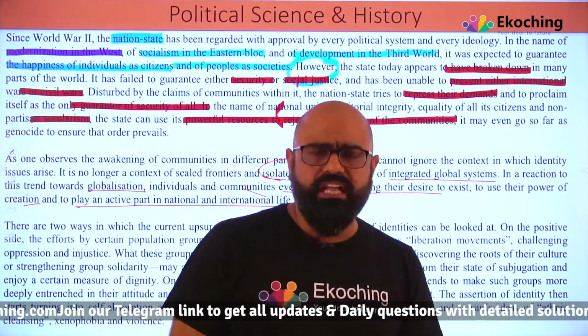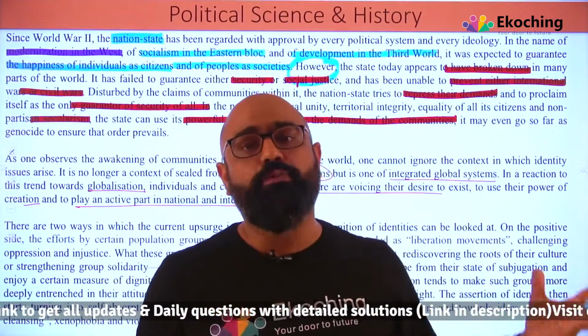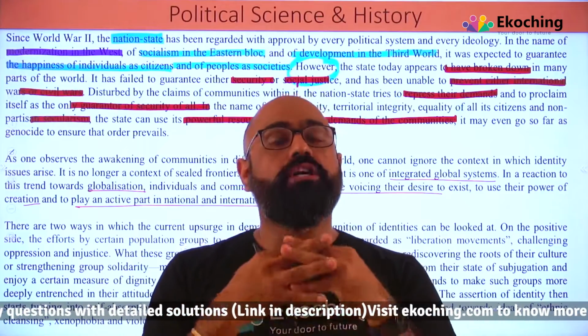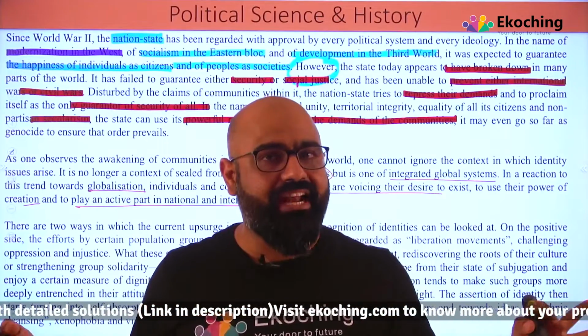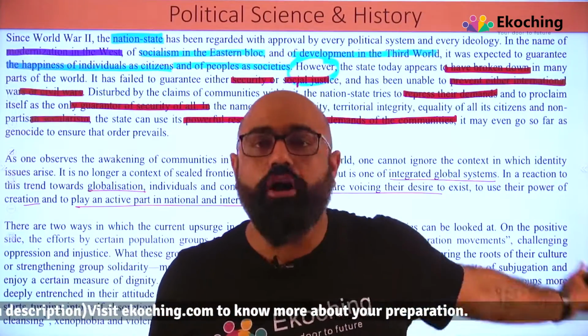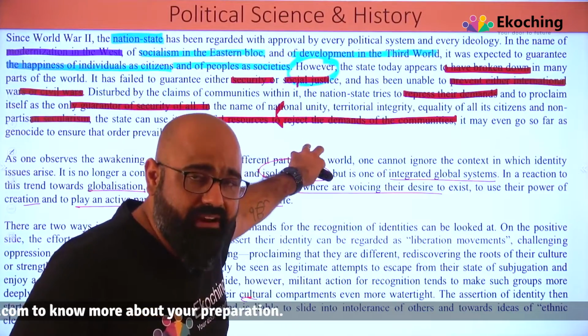So it's not about that they are restricted to one place. This is not about isolation. It's not about कि उनकी rights भुला दी गई हैं. It's all about globalization, because people or communities in different parts of the world are connected because of globalization, because of trade, because of many other things not mentioned here. I'm just trying to give you an example. So that's what they are trying to say.